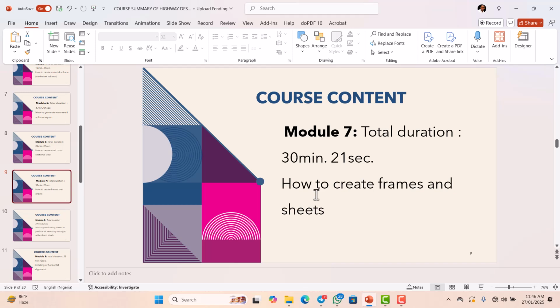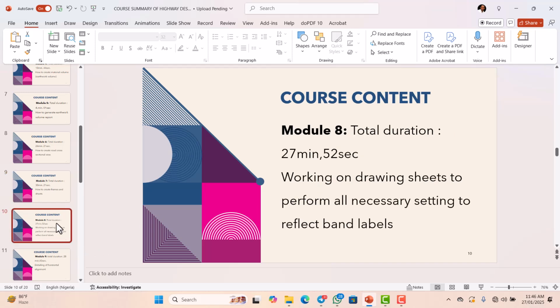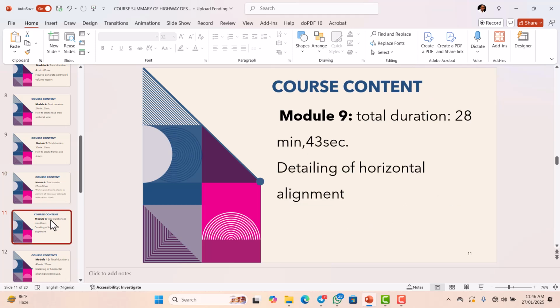In module 7, I will show you how to create frames and sheet. Module 8, we will be working on drawing sheet to perform all necessary setting to reflect band level. Then module 8 has a total duration of 27 minutes 52 seconds.